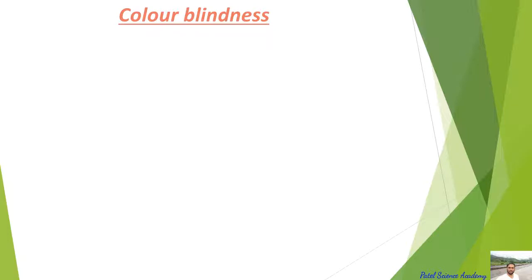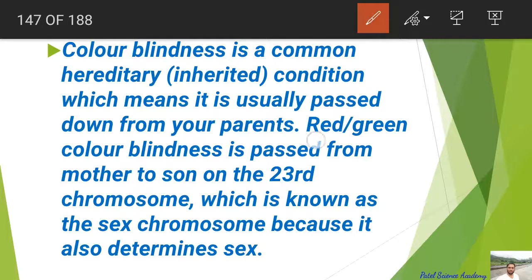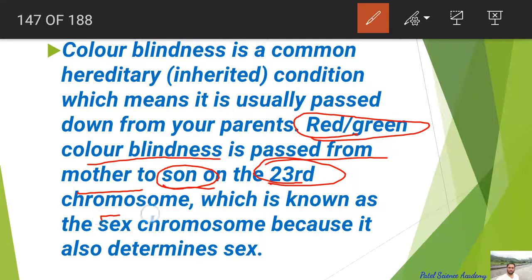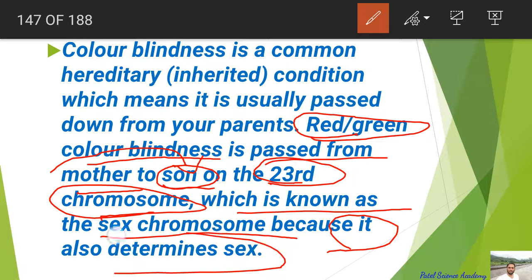The example of the X-linked gene I am explaining here is color blindness. Dear students, what is color blindness? Color blindness is a common hereditary or inherited condition, which means it is usually passed down from your parents. So what is the specialty of this disease? Red-green color blindness is passed from the mother to the son on the 23rd pair of chromosomes. Remember it, mother to son. These are known as the sex chromosomes, because they also determine the sex.